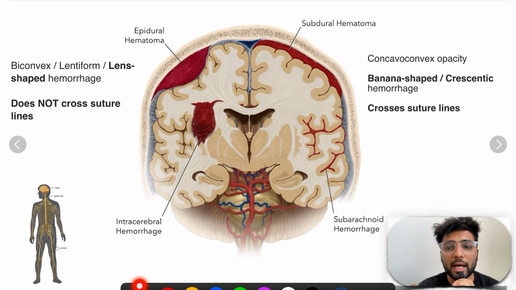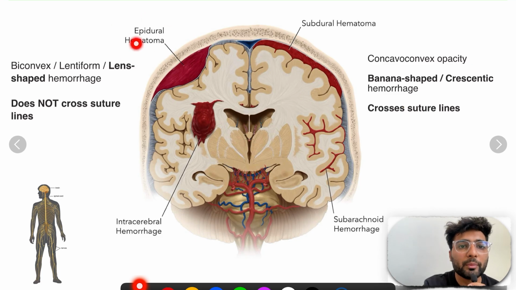Whenever an artery ruptures there is high pressure bleeding. So you can see that it has occupied a larger lens shaped area and it is compressing the brain more. While in subdural hematoma you can see that there is a vein rupture. So the bleeding is more spread out like this and it is not compressing that much compared to epidural hematoma. Second thing is that epidural hematoma does not cross sutures, while subdural hematoma crosses the suture lines.